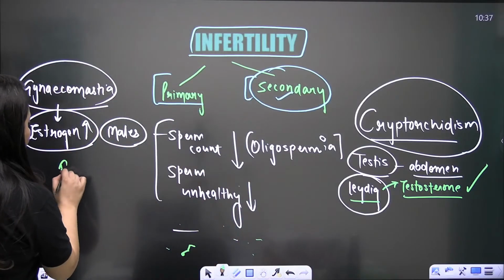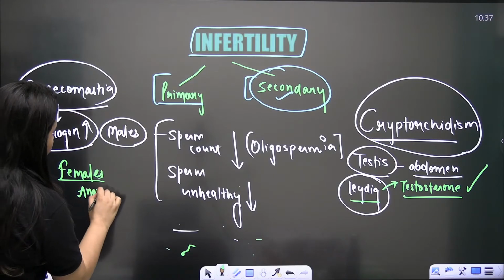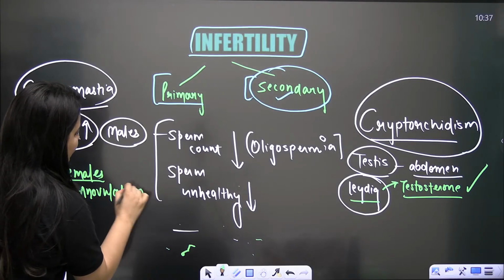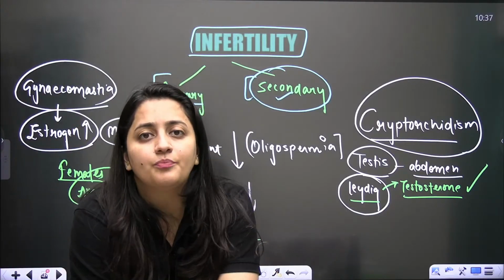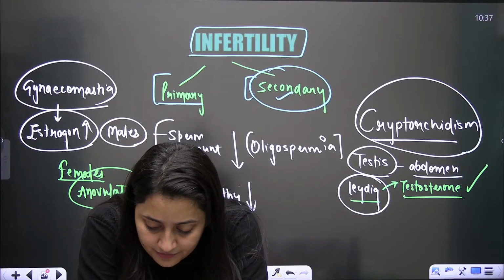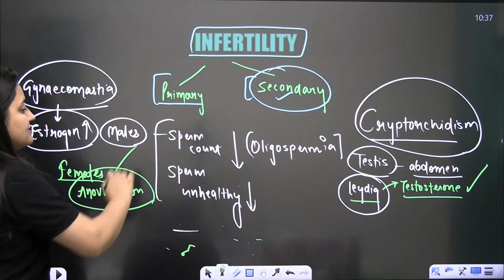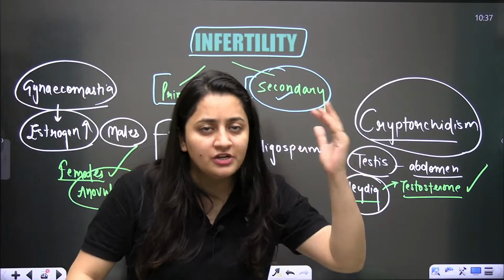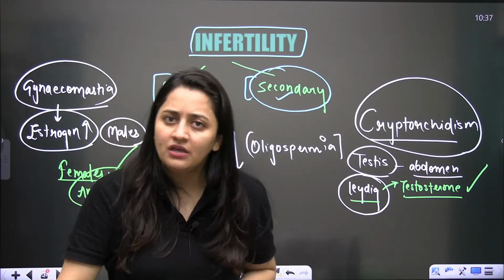And if I talk about females, in the case of females, anovulation can occur. Like see, the egg is not there in the menstrual blood; the egg production is not there. So even this can be the case. Obviously here again, hormonal imbalance can be the issue. Maybe from the fallopian tube, the ovum is not getting passed. So anything can be there in the female.